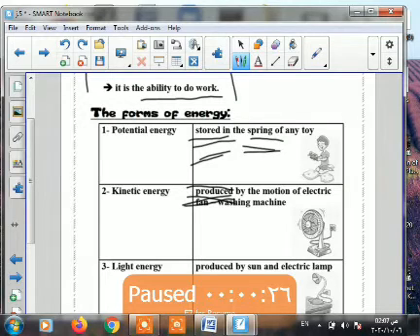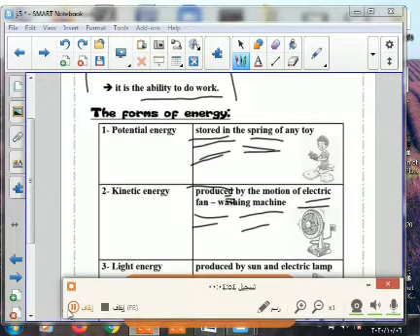So it's produced from any motion. Give me an example of something that makes motion and has kinetic energy. Excellent. Electric fan. And what else do you know? Yes, washing machine. It's a circular motion, meaning it has kinetic energy. So we have two forms of energy until now: potential energy and kinetic energy.